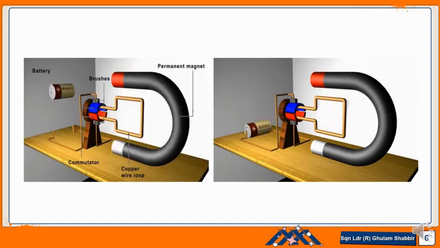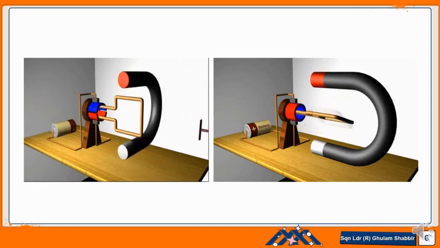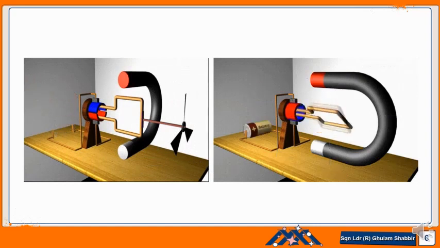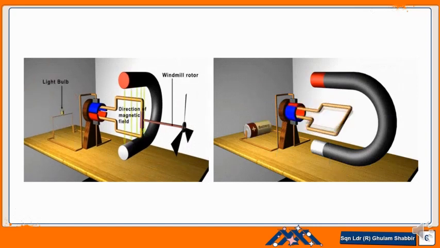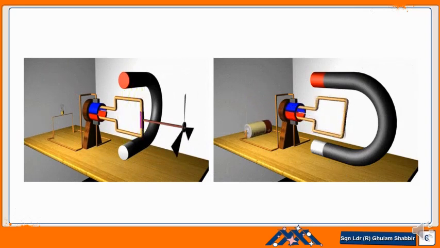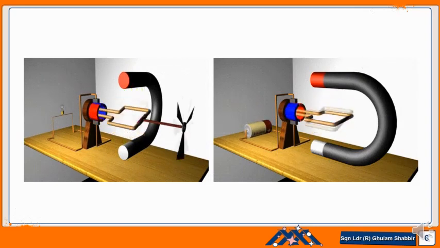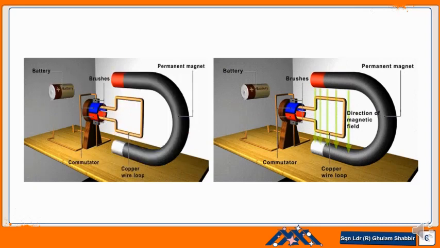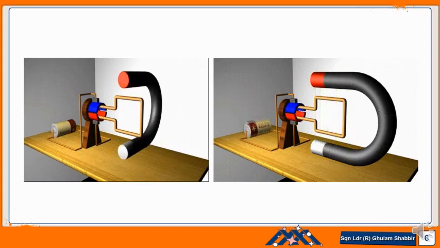If the coil is placed outside the magnetic field, there will be no motion. Motion is only possible when the coil is placed in the magnetic field. And if the direction of the current is changed, the direction of motion of the coil is also changed.